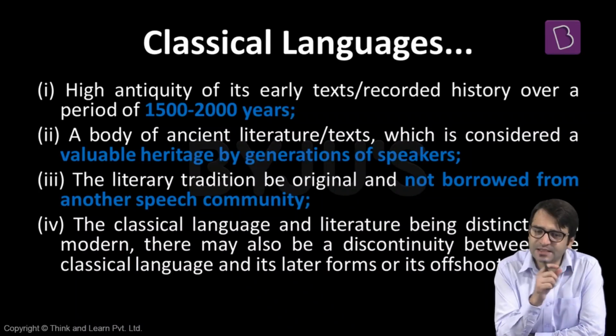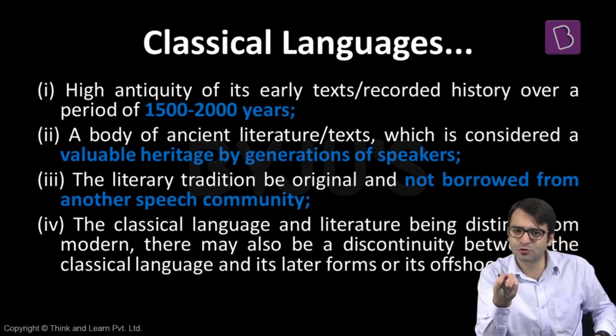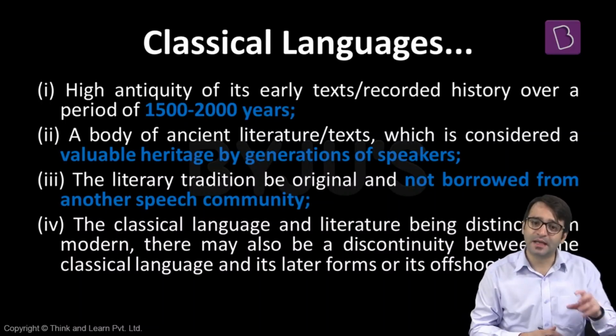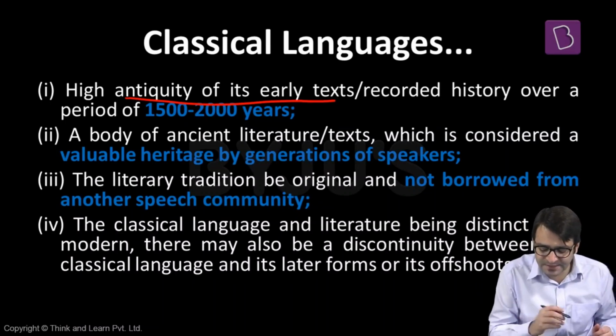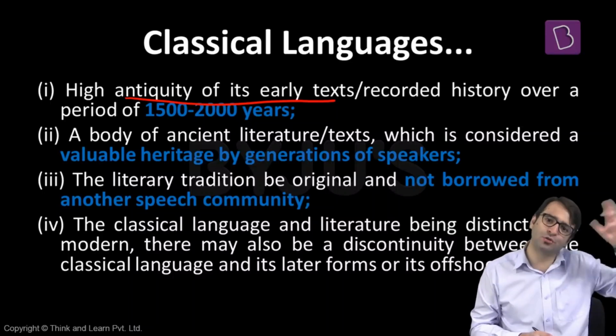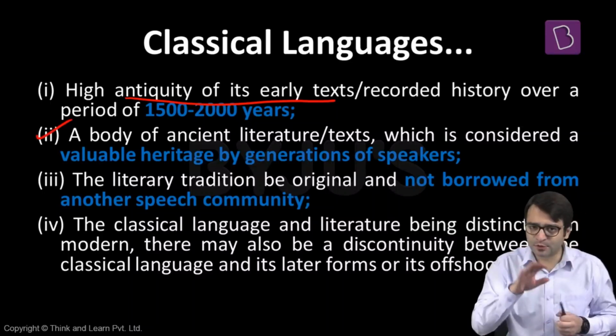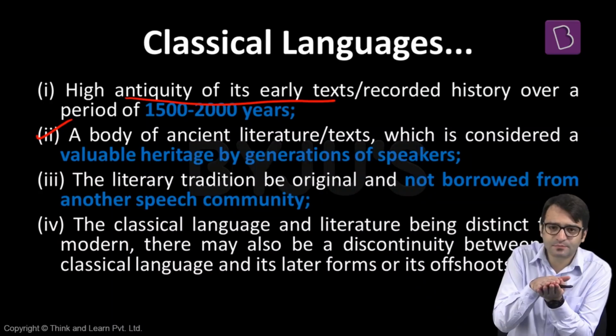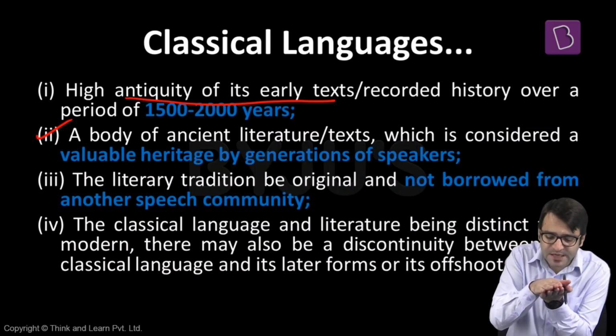Let's look at the requirements. A classical language, what is classic? Classic means something which has stood the test of time, which has endured for a long time. That is what a classical language is also. High antiquity of its early texts. That means we have to recognize a language as a classical language if the history of this language dates back 1500 or 2000 years. High antiquity, number one. So this language has a very old history of 1500 or 2000 years. But it has to meet another requirement as well.